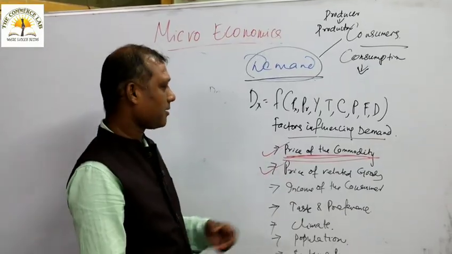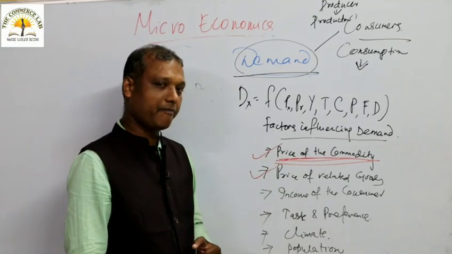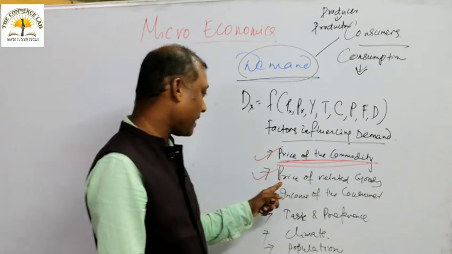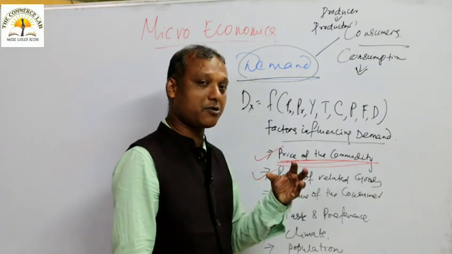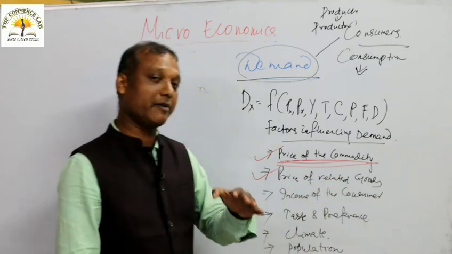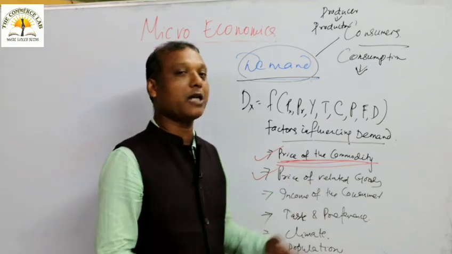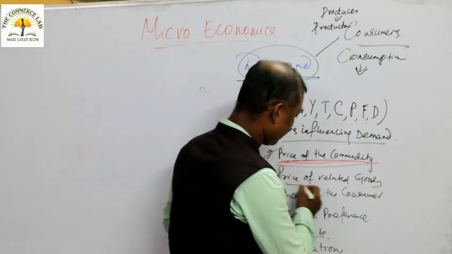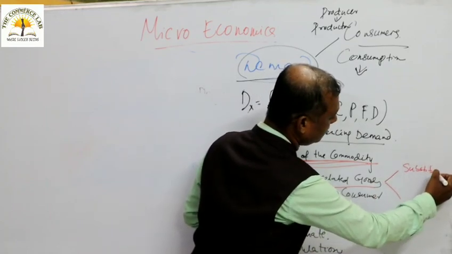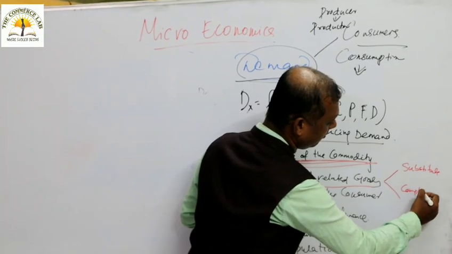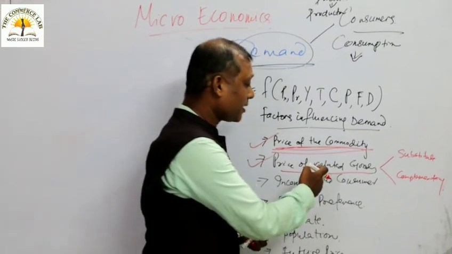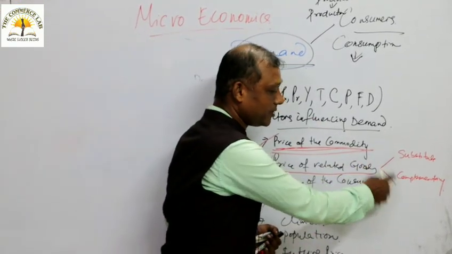So as we are discussing, our demand is influenced by the price of the commodity, the first factor. The second point comes here: price of related goods. It is very important for you to understand the second point, because it carries very short questions. In economics, related goods are very important. In economics, related goods are of two types. One is your substitute goods and the other is your complementary goods.